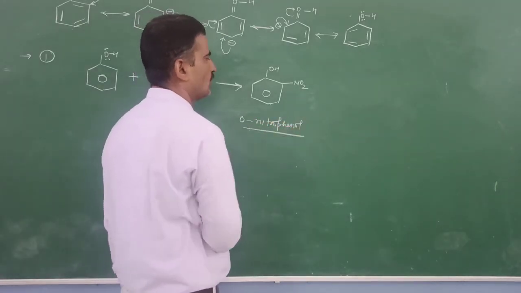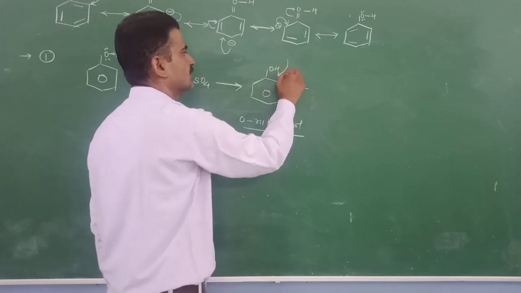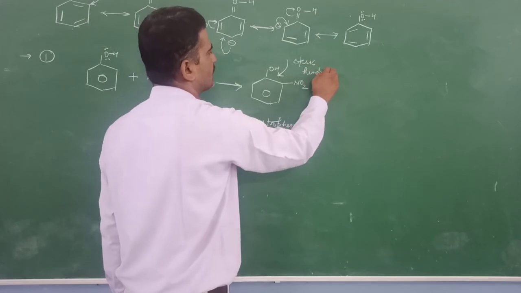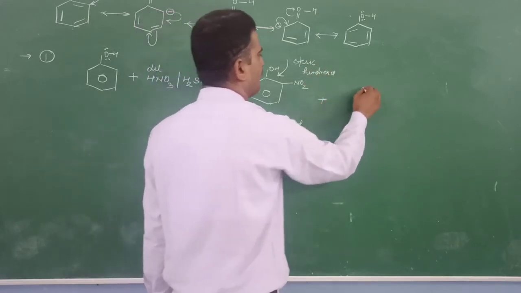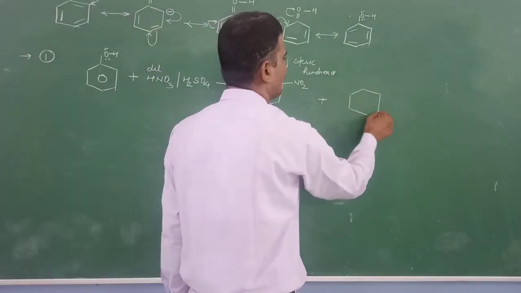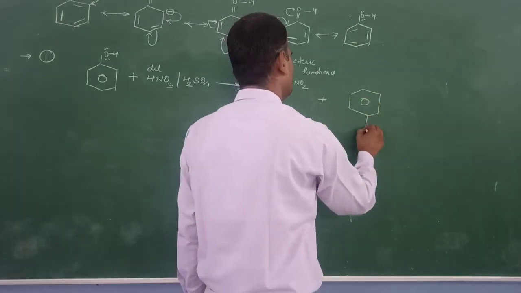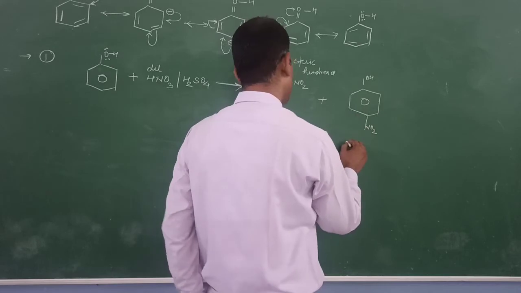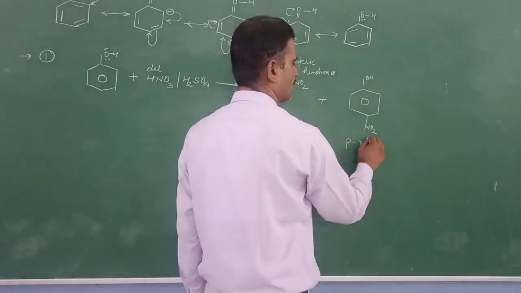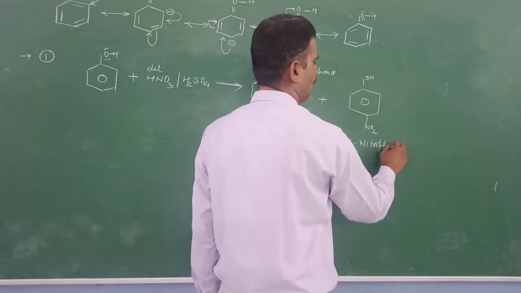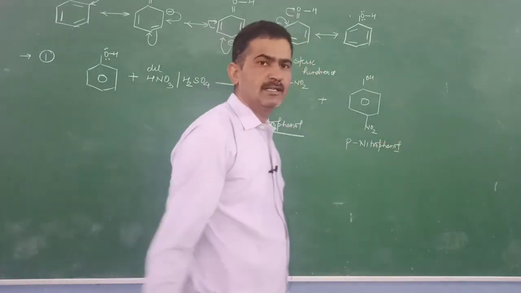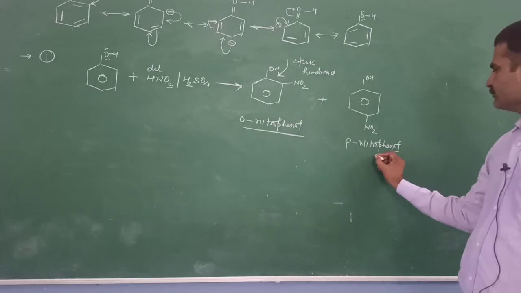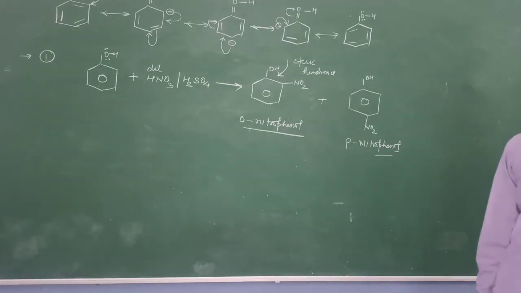that is formed in small quantity because steric hindrance is present here. And paranitrophenol is formed in large quantity because there is no steric hindrance, and it acts as the major product. This is paranitrophenol, and that is present in large quantity. That's why it acts as the major product.